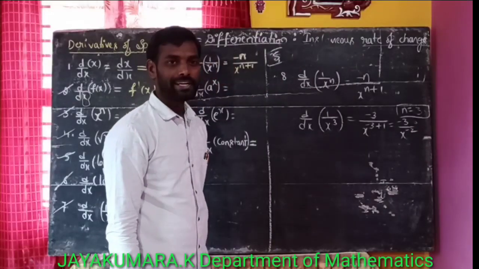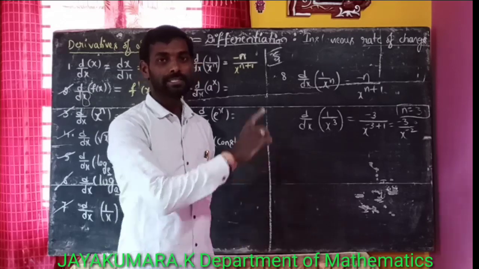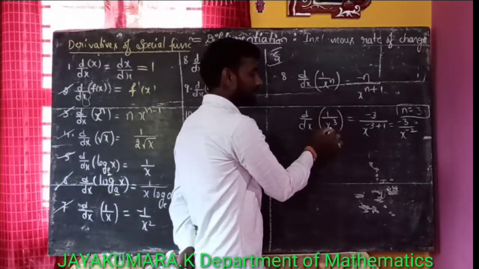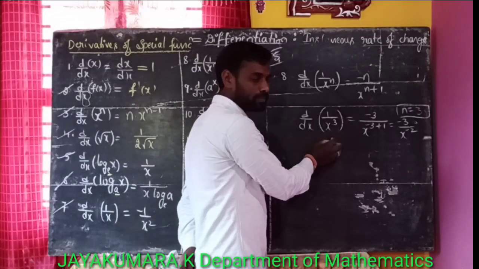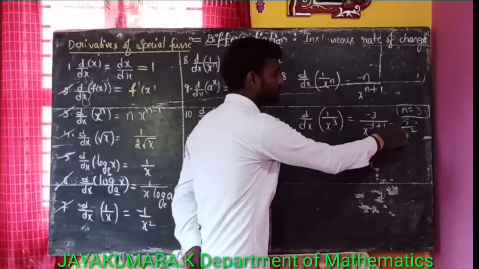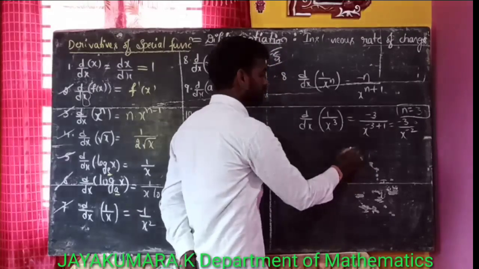Okay, the derivative of 1 by x to the power of n is minus n by x to the power of n plus 1. Here, the derivative of 1 by x cube is minus 3 by x to the power of 3 plus 1.